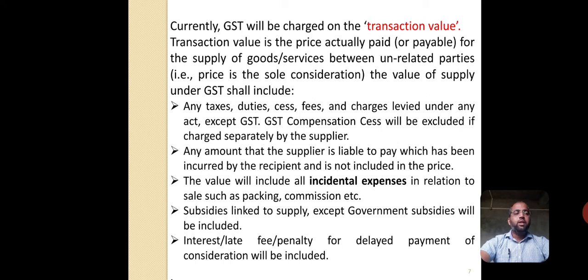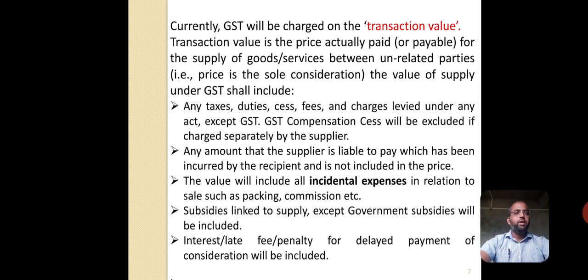The supplier and the recipient should not be related to each other. And the price should be the sole consideration. The consideration should be in the form of only an amount, or price, or cash. That should be called the transaction value.